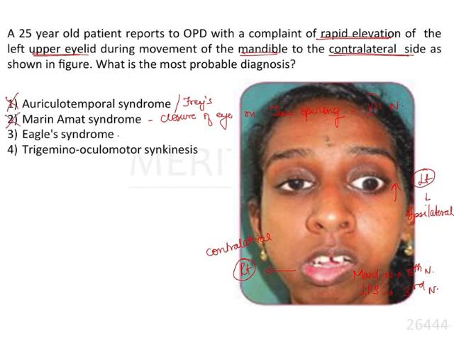The third condition is Eagle syndrome. Eagle syndrome is caused by elongation of the styloid process, or ossification of the stylohyoid ligament. The elongated styloid process or ossified stylohyoid ligament compresses the adjacent important vessels, that is the internal or external carotid artery, and the most common presentation is pharyngeal pain.